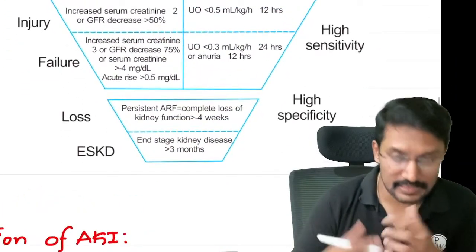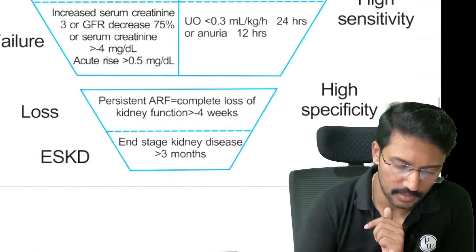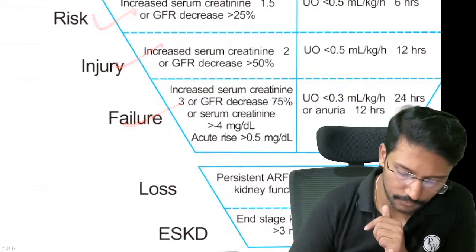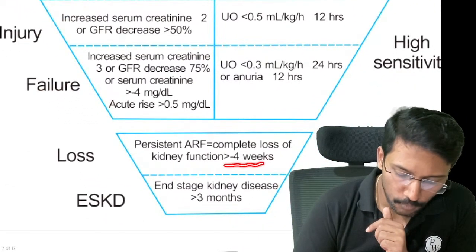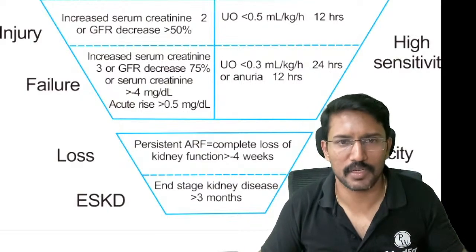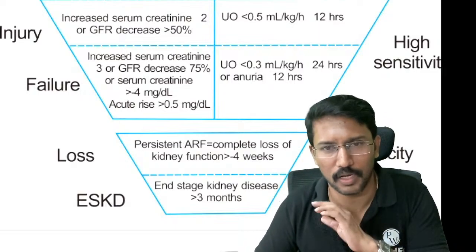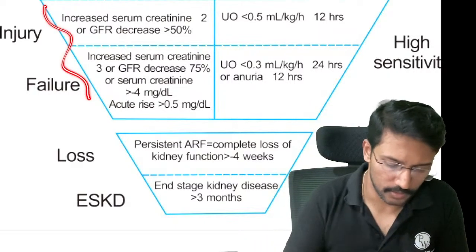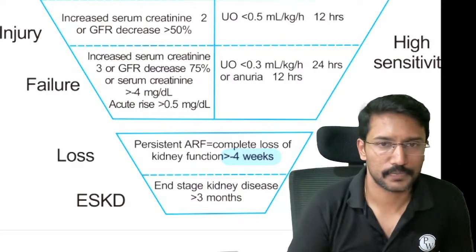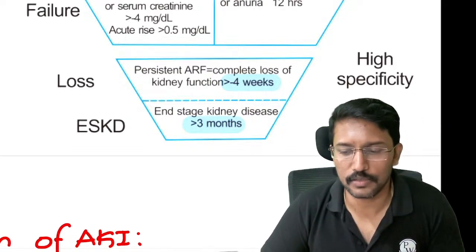Only 2 extra things come into the RIFLE criteria: loss and end stage kidney disease, right? What is loss? Whatever the risk, injury or failure category, if it is persisting for more than 4 weeks, whether creatinine more than 1.5 times, 2 times or 3 times the baseline, or urine output less than 0.5 ml per kg per hour, then we will call it loss, right? And if it is persisting for more than 3 months, then we will call it end stage kidney disease or CKD.